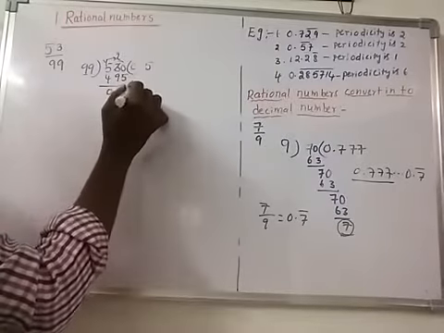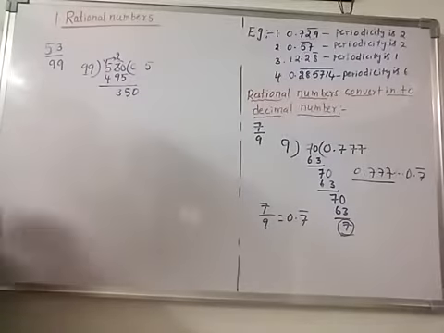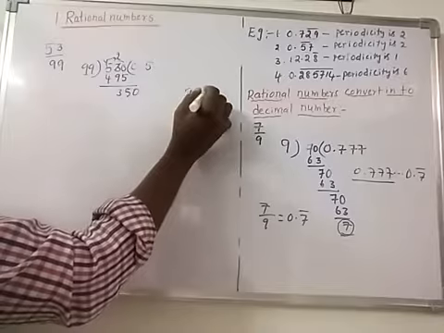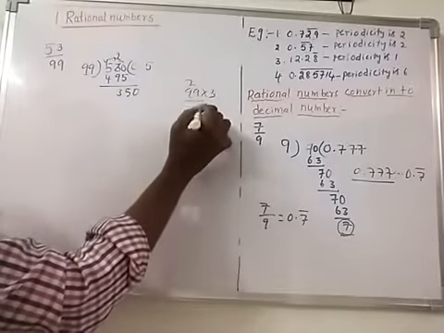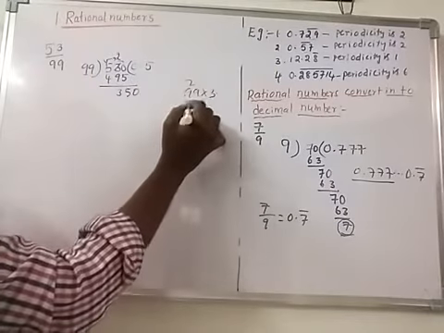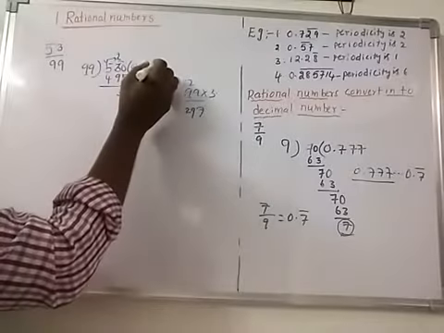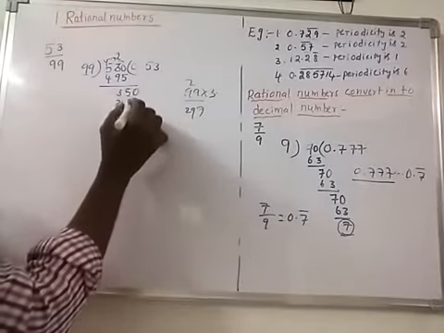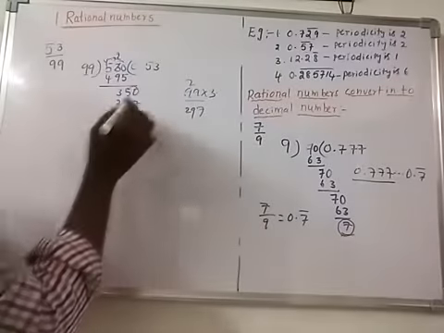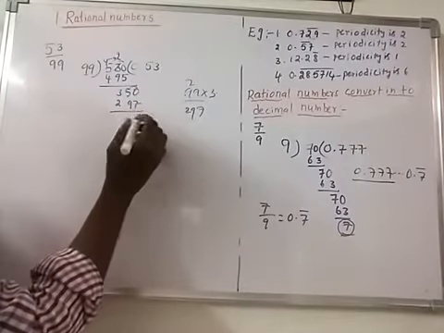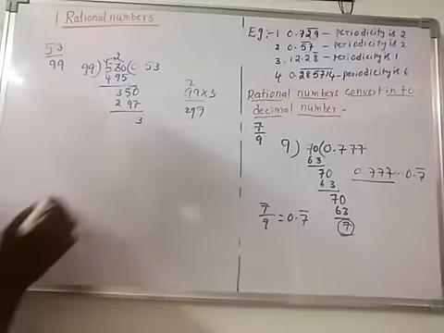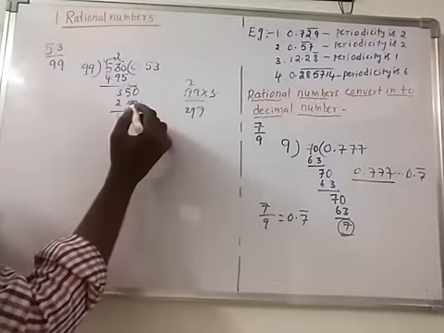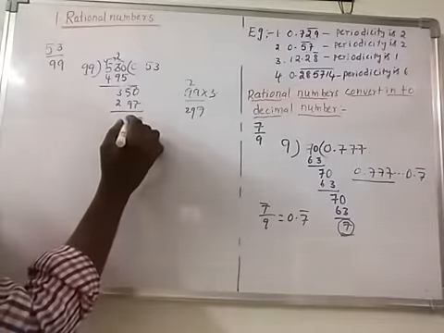Next we will take 0. This will go to 99. 3 nines are 27, 28, 29, 297. So 7 taken from 10 is 3. Here 4 is remaining, so here 14. 9 taken from 14 is 5.